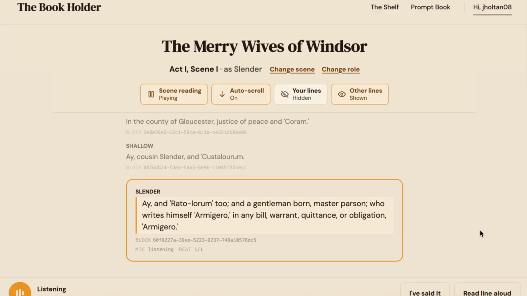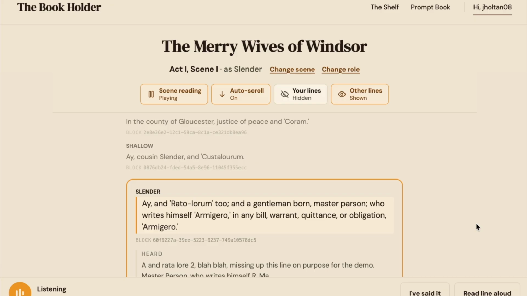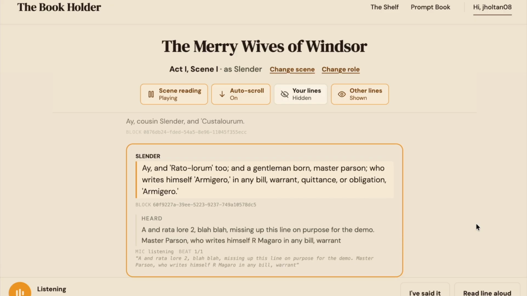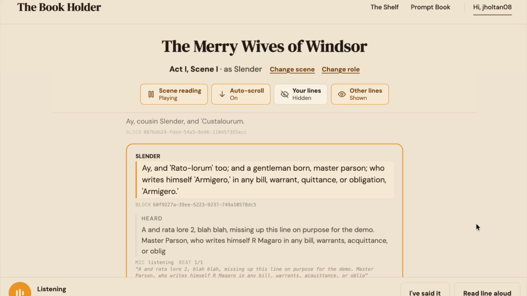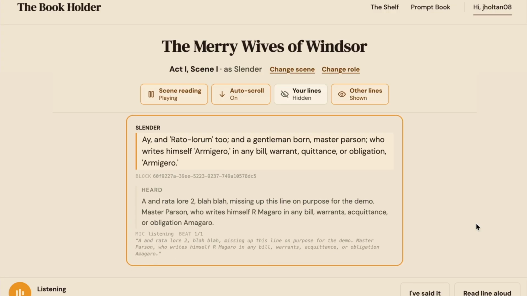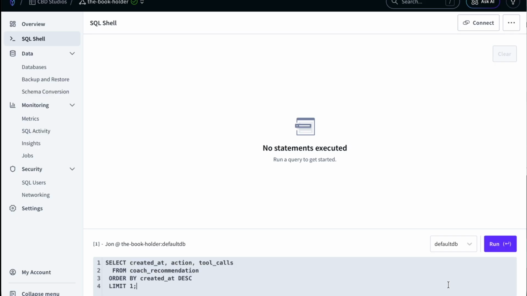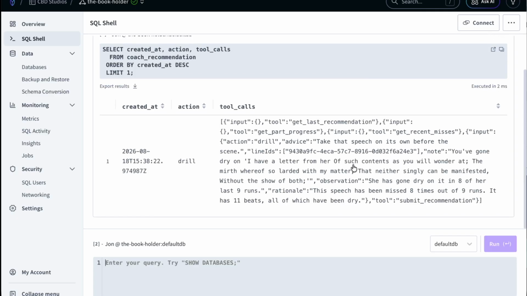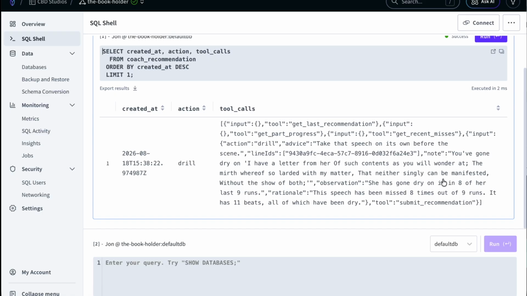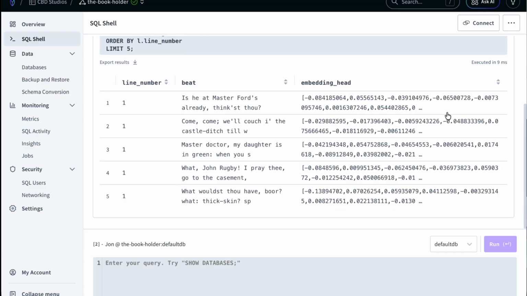One Bedrock call scores the whole speech and returns a verdict per unit, and those write to CockroachDB as each speech finishes in a serialized transaction. Nova Light is the agent that runs a real tool loop over this. 4 read tools, and it picks which one to call. One takes a line she missed and runs nearest neighbor search across those embeddings to find others close in meaning, which is how it tells a one-off from a pattern.